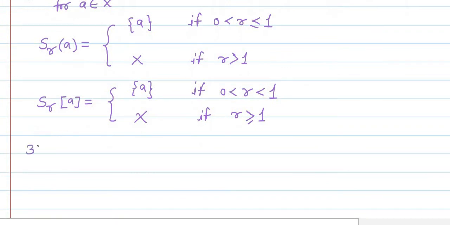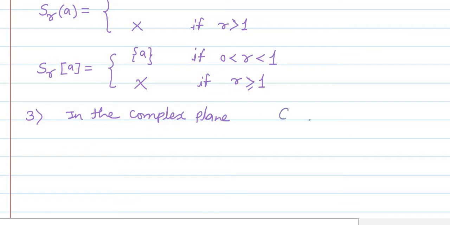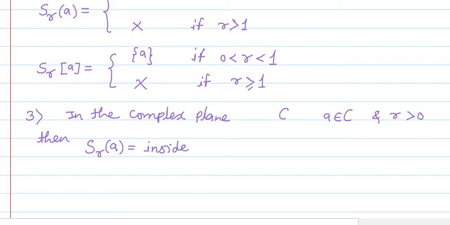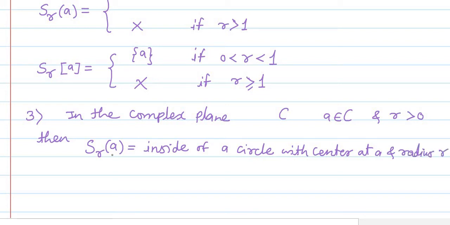Next one, third example we'll consider. If we consider the complex plane, meaning if C is the set of complex numbers and a is some one point in that set C. Here C means the capital X. And if we consider r as a radius which is a positive real number, then if we consider the open sphere with radius r and centered at a, it is the set of all the points which are inside the circle with center at a and radius r. So like such we have the open sphere.